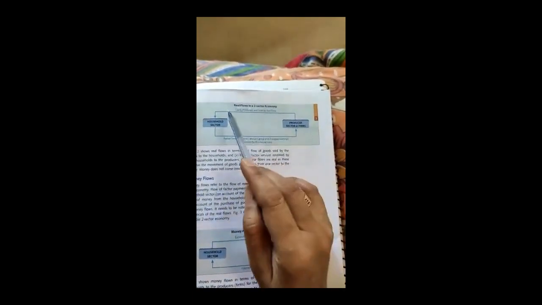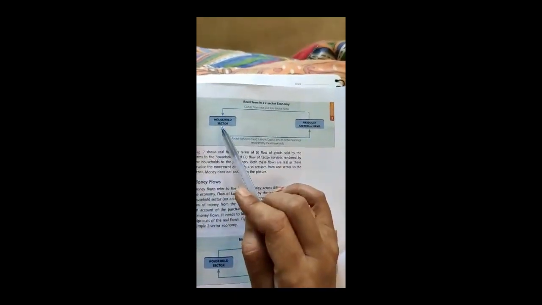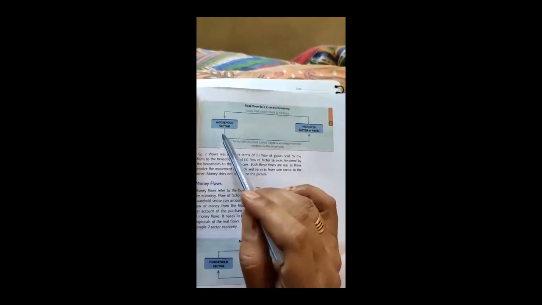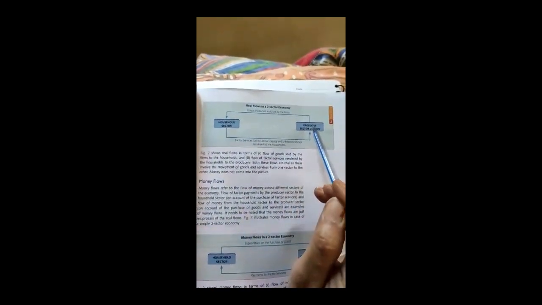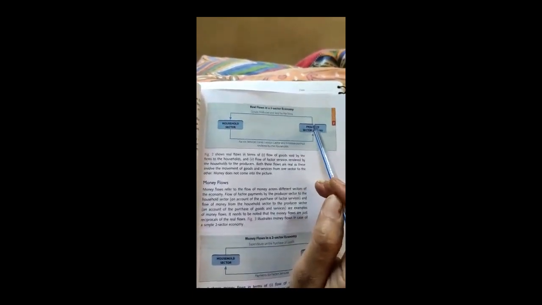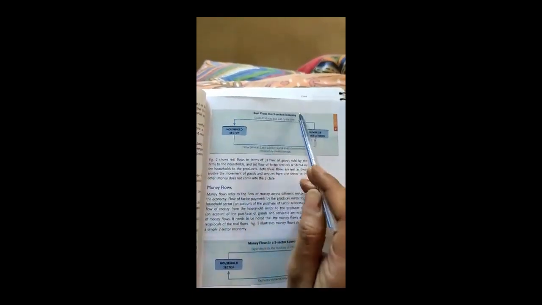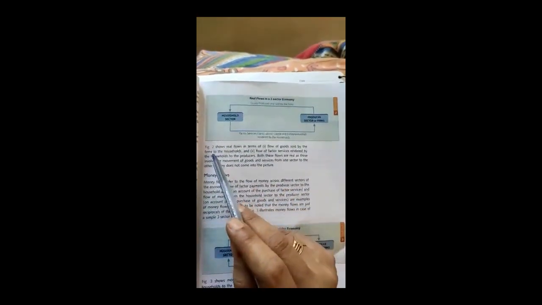So when the factors of production are given by households to the producers, and the producer uses them, produces the goods and services and sells them to the households, we can call this a real flow. Here it's clearly mentioned.